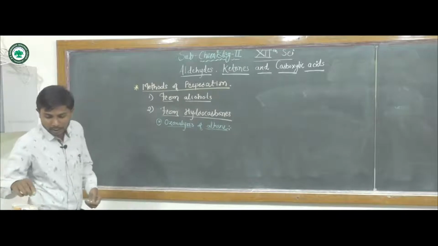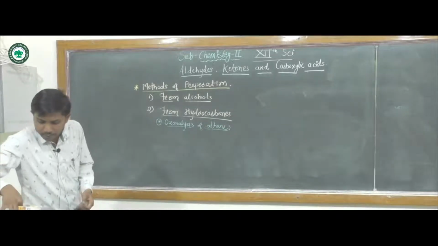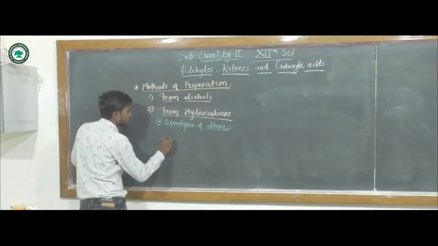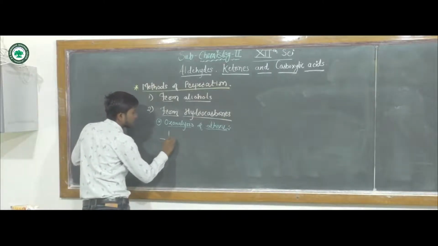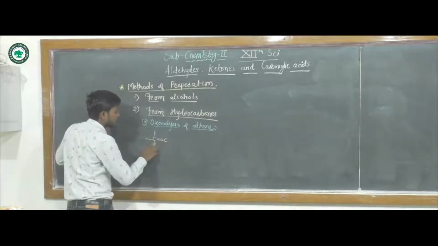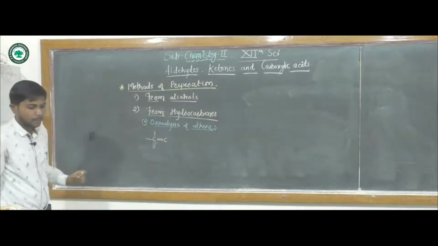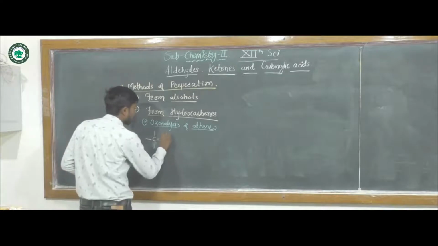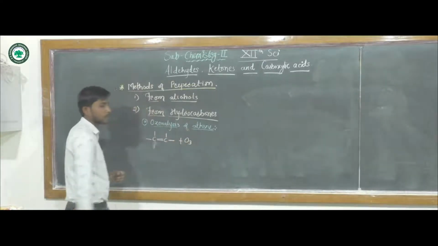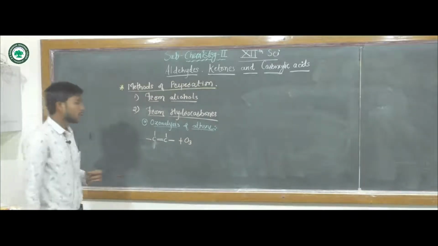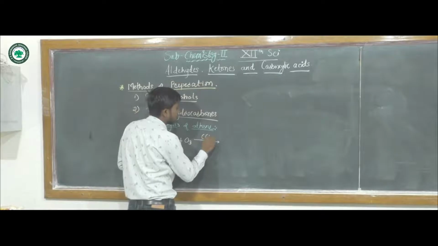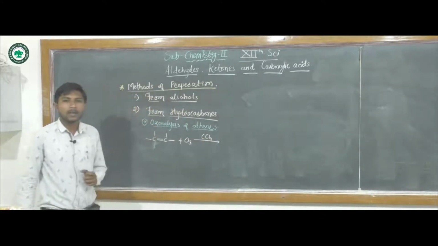Look at the general reaction. O3, that is ozone, in presence of CCl4, that is carbon tetrachloride.